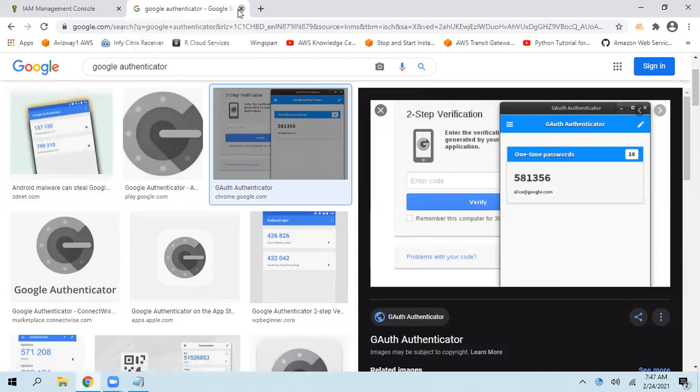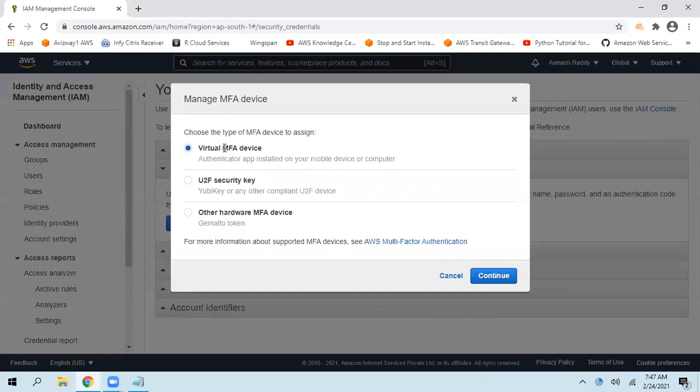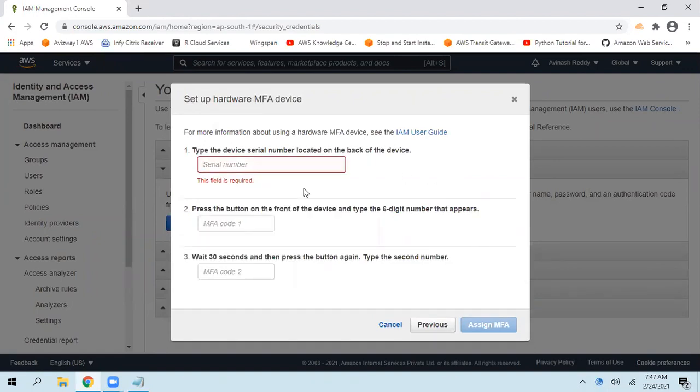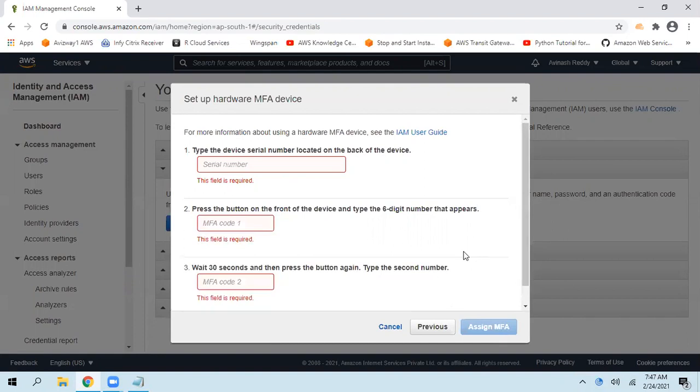So then select this virtual MFA device. If you already purchased a hardware device, select this and click on continue. What is the serial number of the device? Whenever you turn on the device, it is going to give a 6-digit PIN number. So enter two consecutively generated 6-digit PIN numbers. That means it should not skip any in between. It should give two consecutively generated ones. So go here, enter MFA and assign MFA.